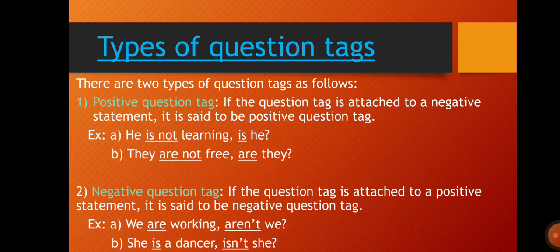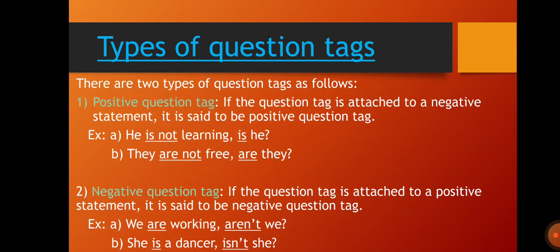Now here vice versa, that is if the question tag is attached to a positive statement, it is said to be a negative question tag. Now in this, if the statement is positive, then we have to use a negative question tag. So in these two types, we can see that if the statement is positive, then question tag should be negative. And if the statement is negative, we have to use a positive question tag.